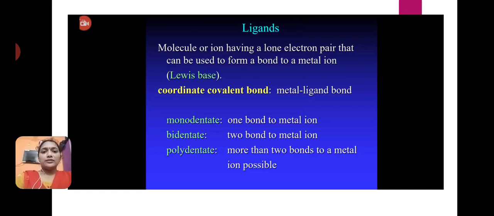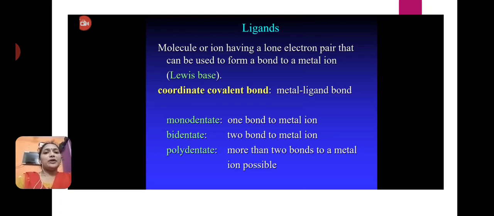A bidentate ligand has the capacity to donate two pairs of electrons and form two bonds with the metal atom.